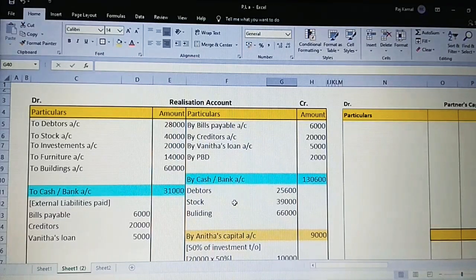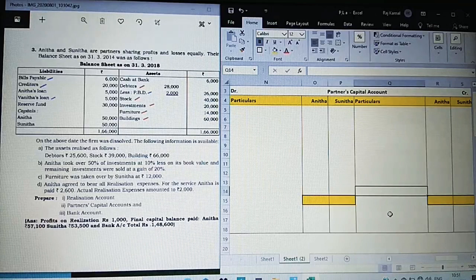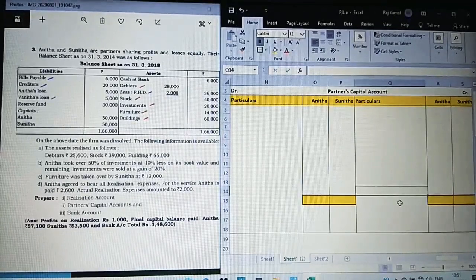what is the small difference. So you might be creative. Okay, now let us move on to the partner's capital account. Now let us go for partner's capital account. Just observe.